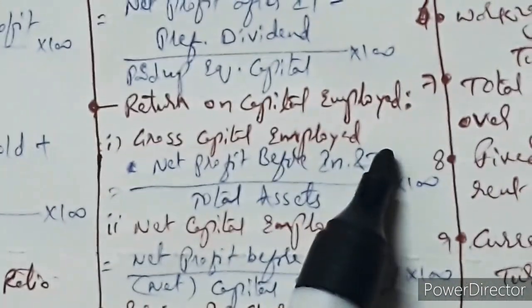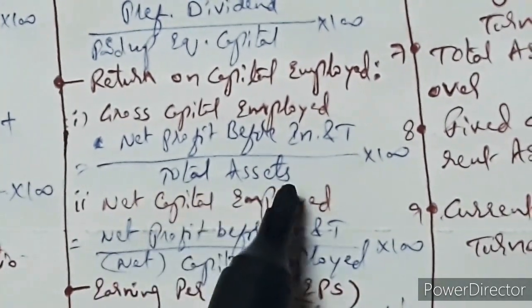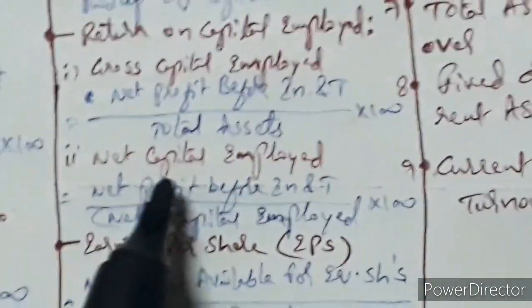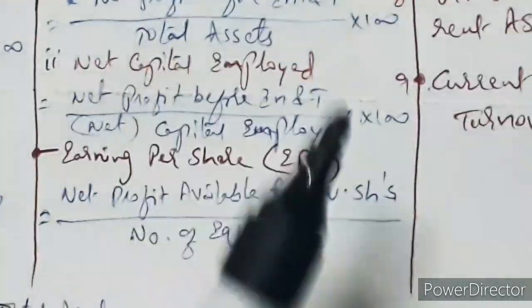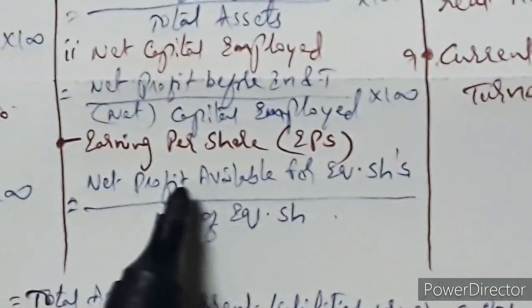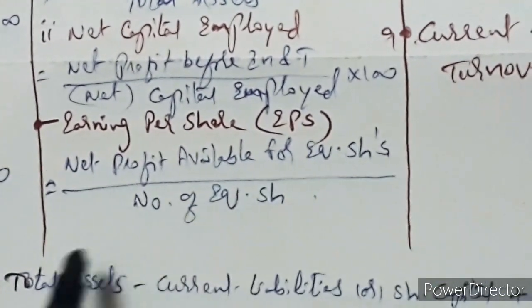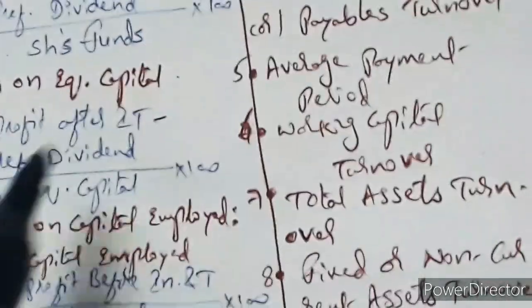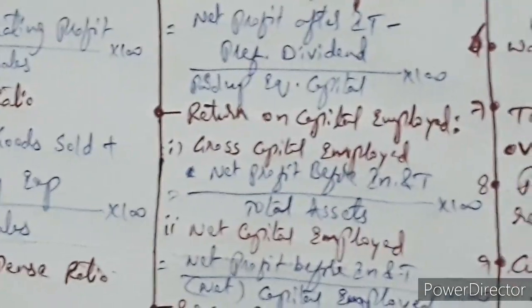Gross capital employed is calculated as net profit before interest and tax divided by total assets into 100. And net capital employed is calculated as net profit before interest and tax divided by net capital employed into 100. Next one is earning per share. It is calculated as net profit available for equity shareholders, how much profit is available to the equity shareholders, divided by the number of equity shares in the company. Then you will get EPS, that is earning per share.